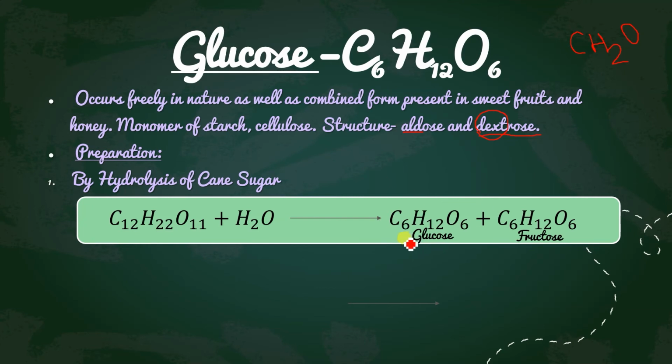But actually it is not. Both the molecules are not glucose. One is glucose and another is fructose. If we see the structure, one has a CHO functional group and the other has a ketone functional group. Got it? That is the difference, and we know that aldehydes and ketones are functional isomers of each other, isn't it? So from there it comes.